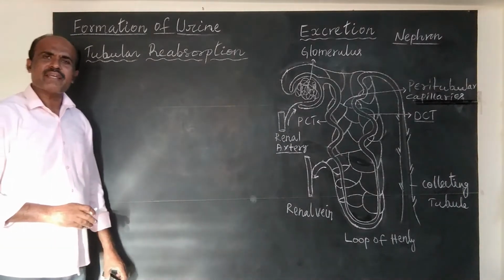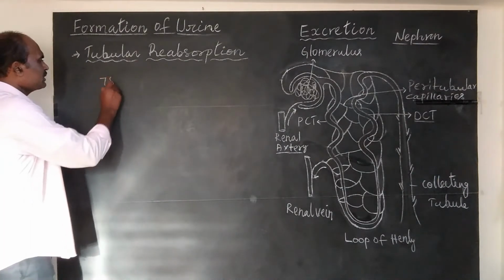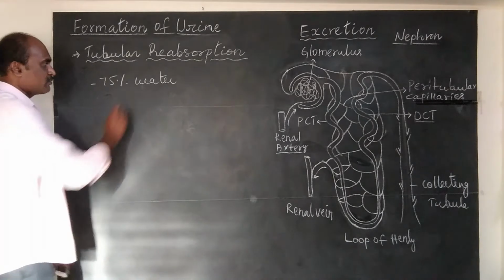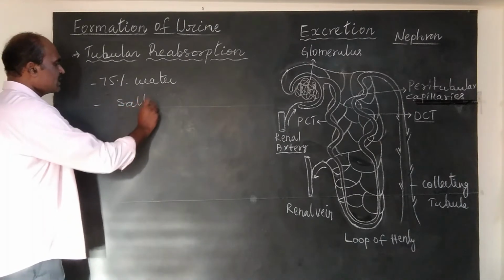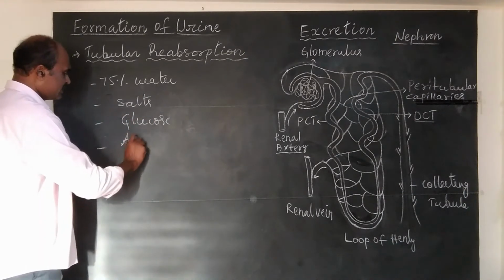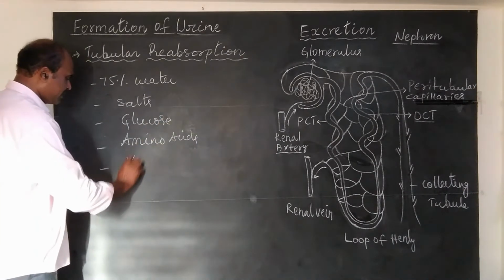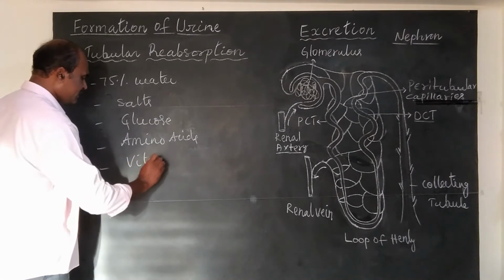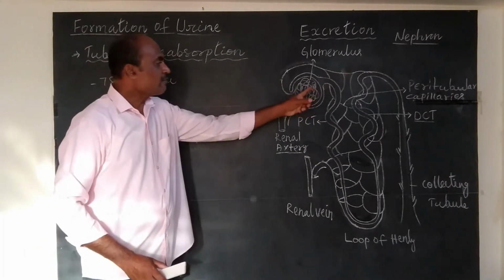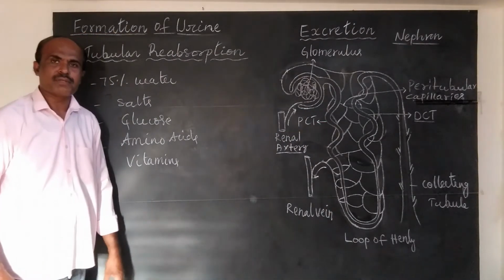So what are the materials reabsorbed into peritubular capillaries? 75% water. From primary urine, 75% of water, salts, glucose, amino acids, and vitamins.